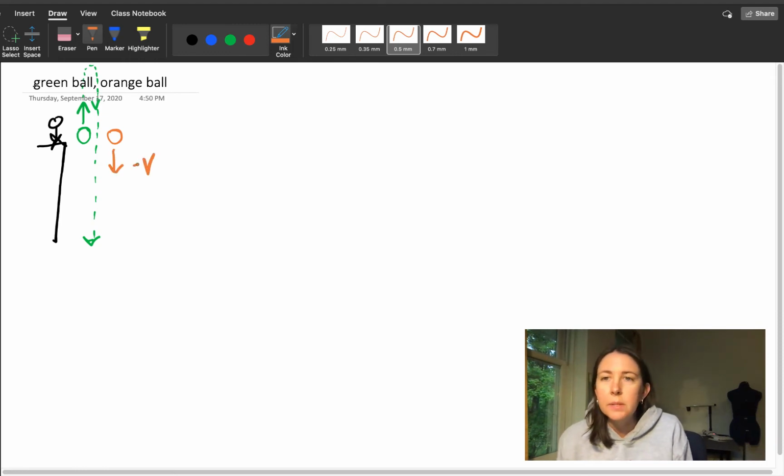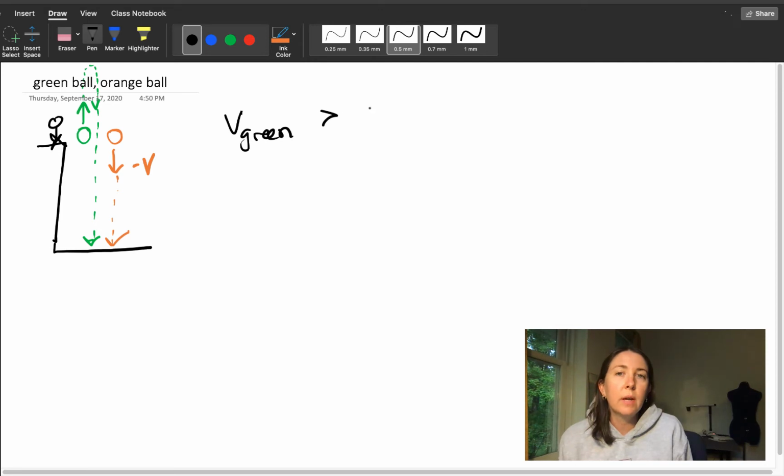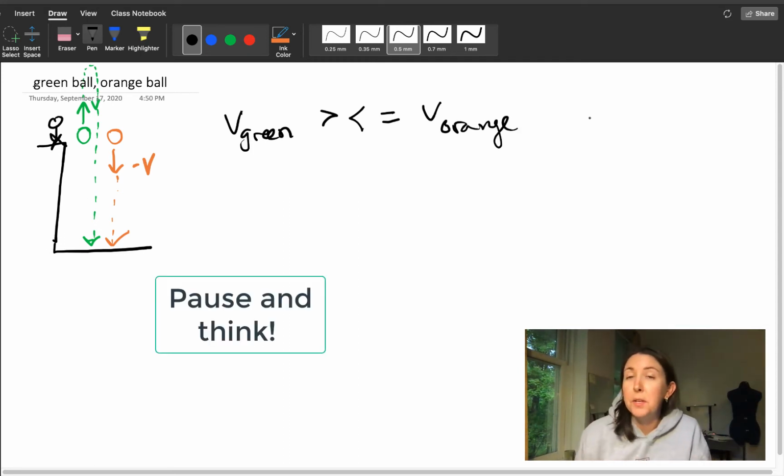Obviously, it'll be in the opposite direction. And then it will also hit the ground. Compare their velocities the instant before they hit the ground. Will the green ball have a greater velocity, v green? At the ground, will it be greater than, less than, or equal to the velocity of the orange ball? You can pause your video, think about it for a second, and then start your video back up again.